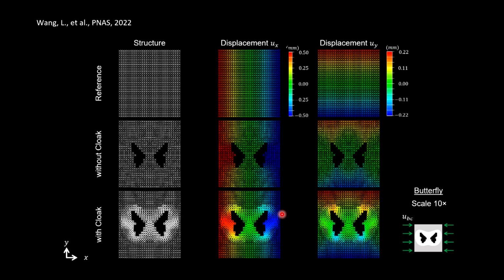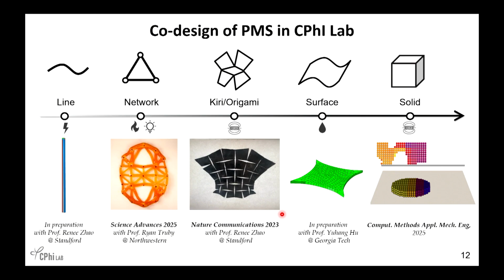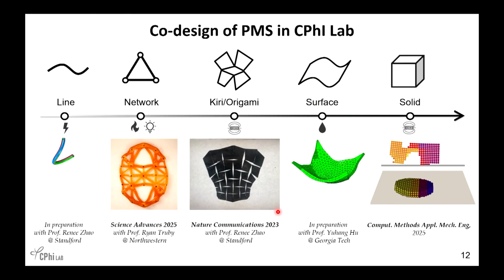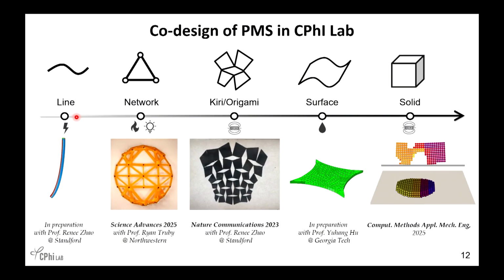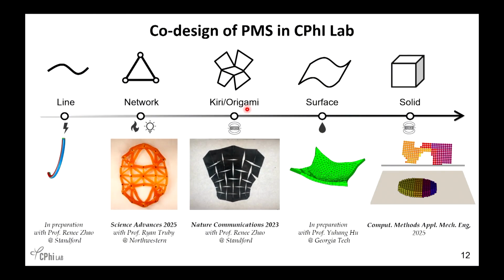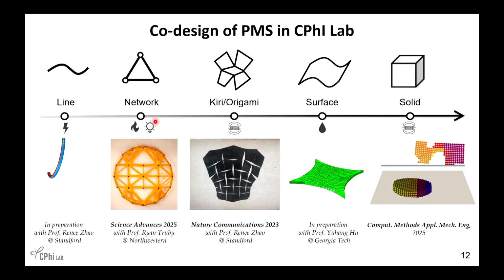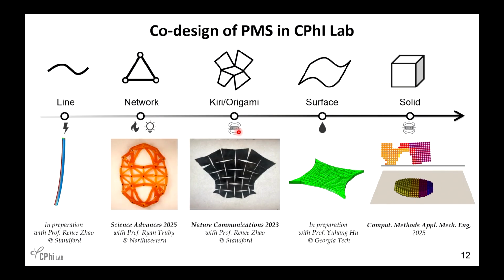So these are some metamaterial designs, but we are not very satisfied with it because it does not care about the stimuli. So later we move on to consider stimuli to make the whole system that can move. So here are some representative systems we developed. We go from very simple line networks to very complicated kirigami, surfaces, and solids. And we are considering different stimuli like heat, light, or magnetic field.